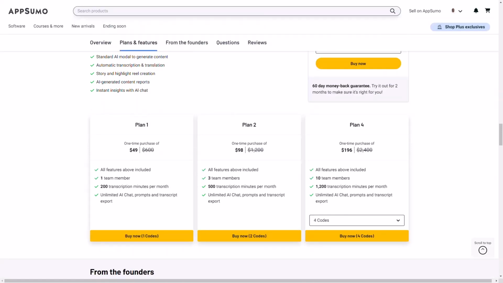Now let's take a look inside of the Exemplary AI software, so that way you can see how it looks on the inside and you can make a decision if this is going to be a very good choice for you. And if you don't grab this, I'm going to think something's wrong with you, but especially if you're creating content. But let's just take a look so that way you can see the inside of the software.